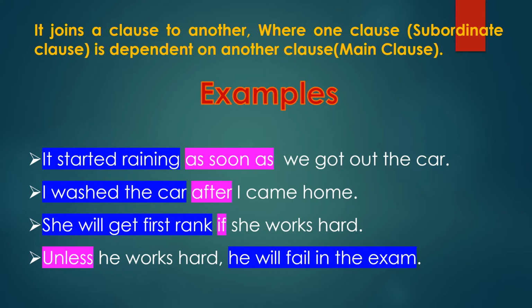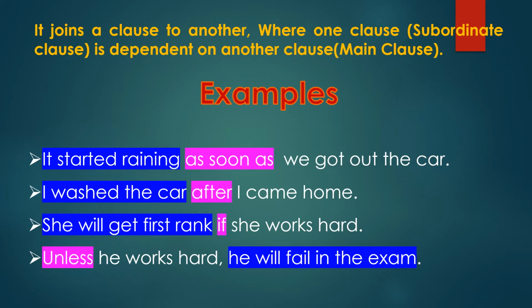Let's go to the second example. I washed the car after I came home. Here in this blue mark, that is the main clause: I washed the car. After I came home, here it is a subordinate clause. So these two sentences are joined with the help of the subordinate conjunction after.